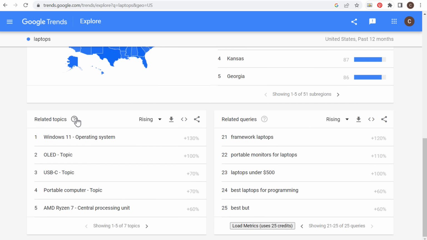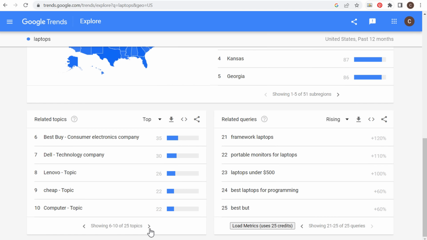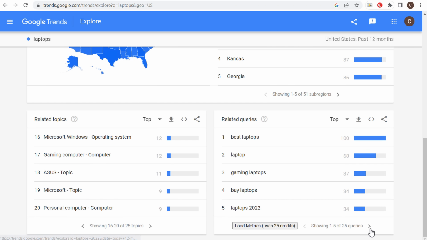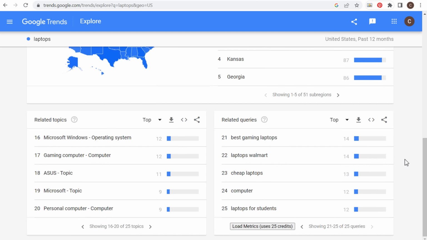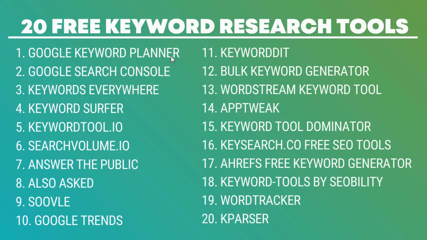Over on the left-hand side, they're going to give you some different related topics, some rising topics. We can also just click here and do top topics related to whatever search term we enter. So this will give you some more ideas for different brands, maybe some different models that you can cover on your website. Same thing over here with the related search terms. We can click on top again, and these are the very top most popular search terms related to what we entered. So I like using Google Trends sometimes. It doesn't give you thousands of keywords, but it gives you some of the most important keywords and trending keywords as well.